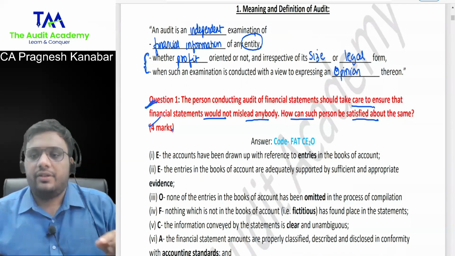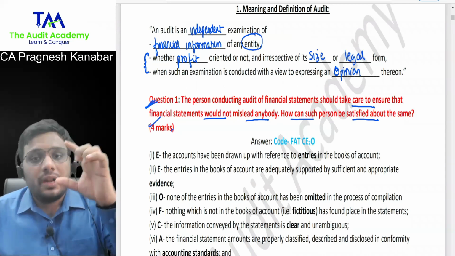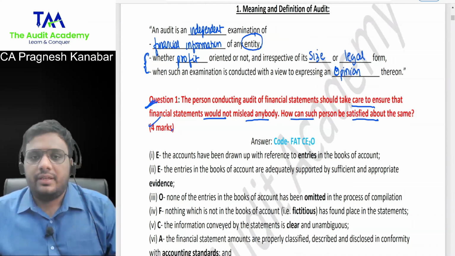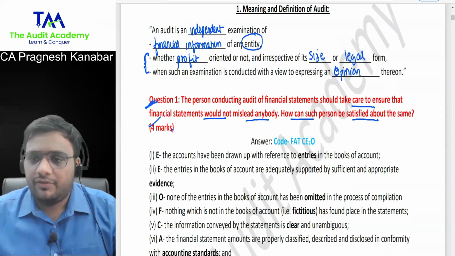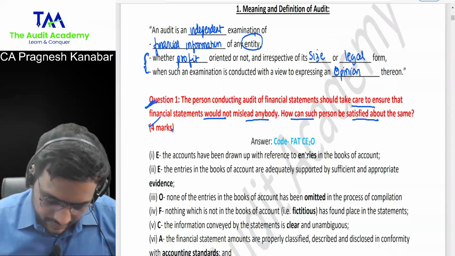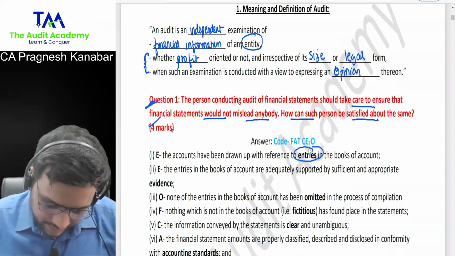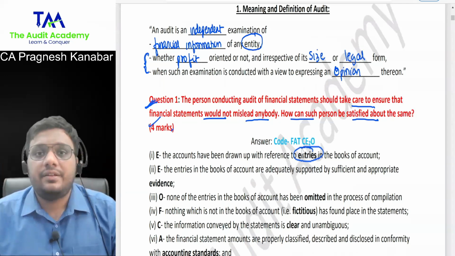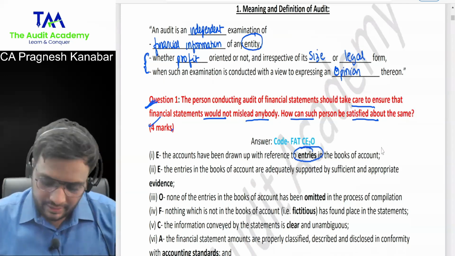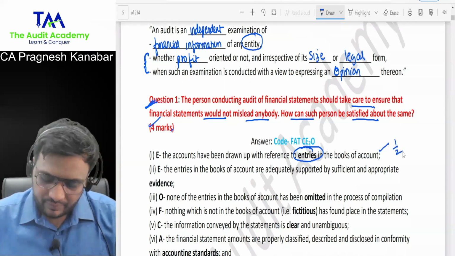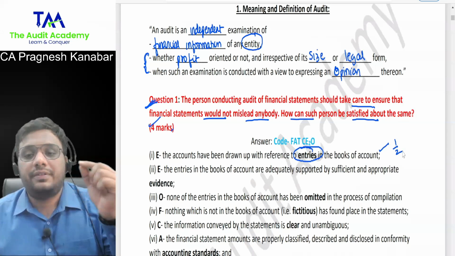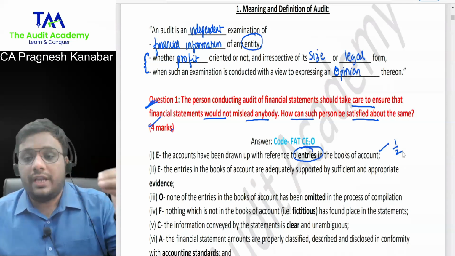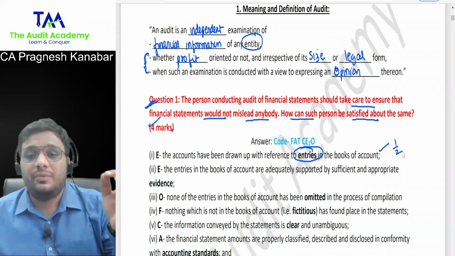For example, in your answer, if you have written that auditor should check the accounting entries, then they will say that, okay, accounting entries, student has written, it is also there in my suggested answer, half a mark. Then let us say you have said that auditor needs to check the transactions with the evidence.